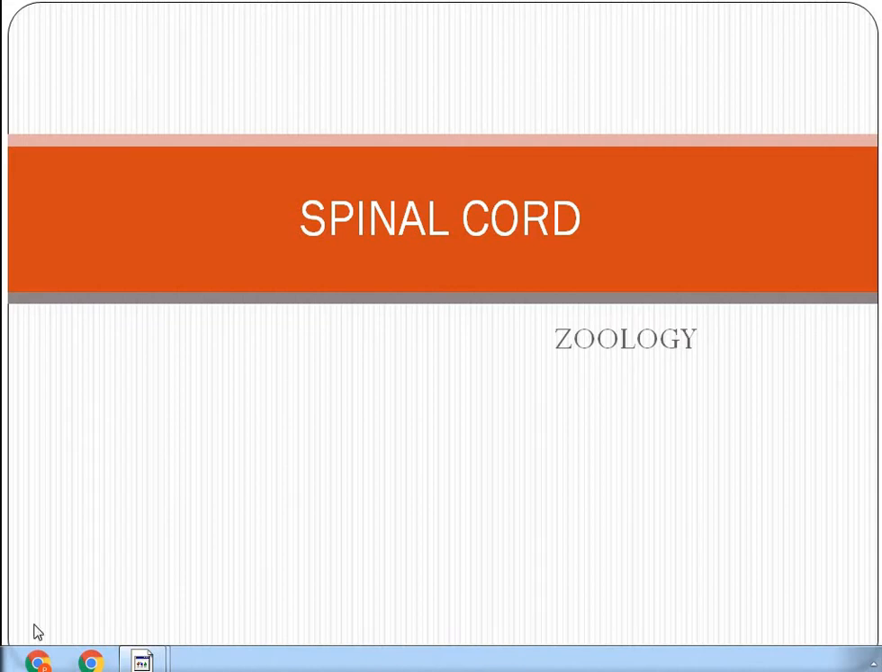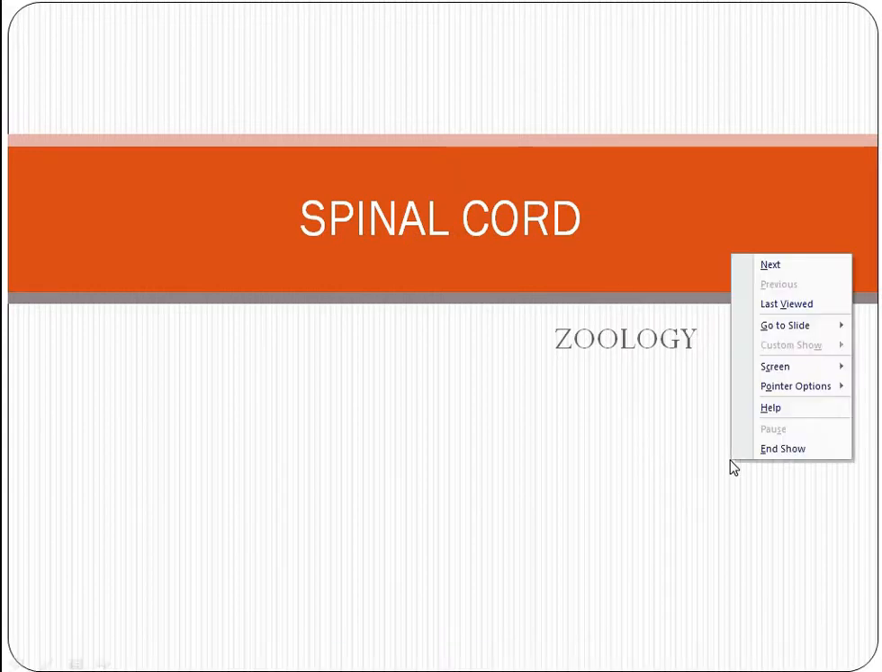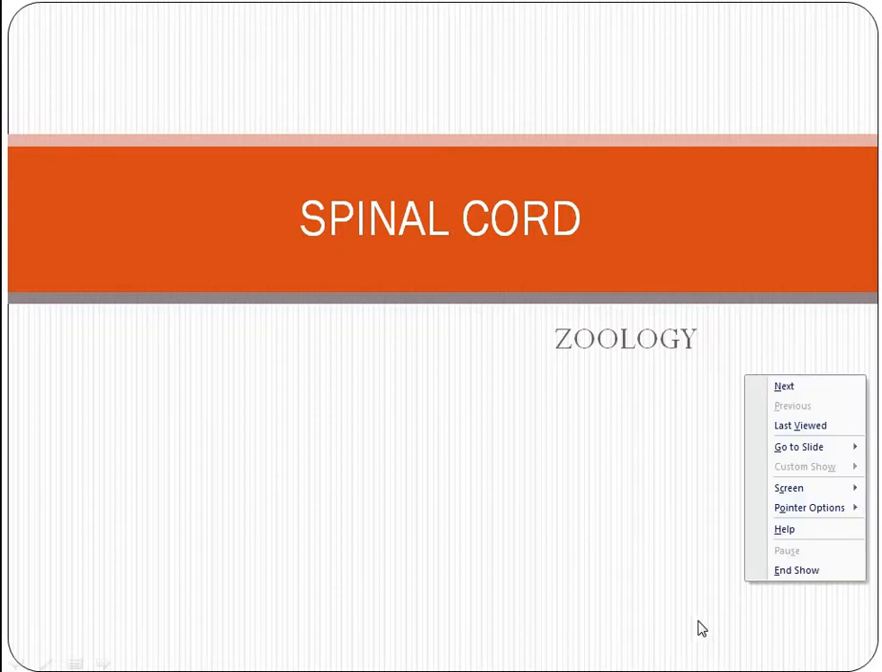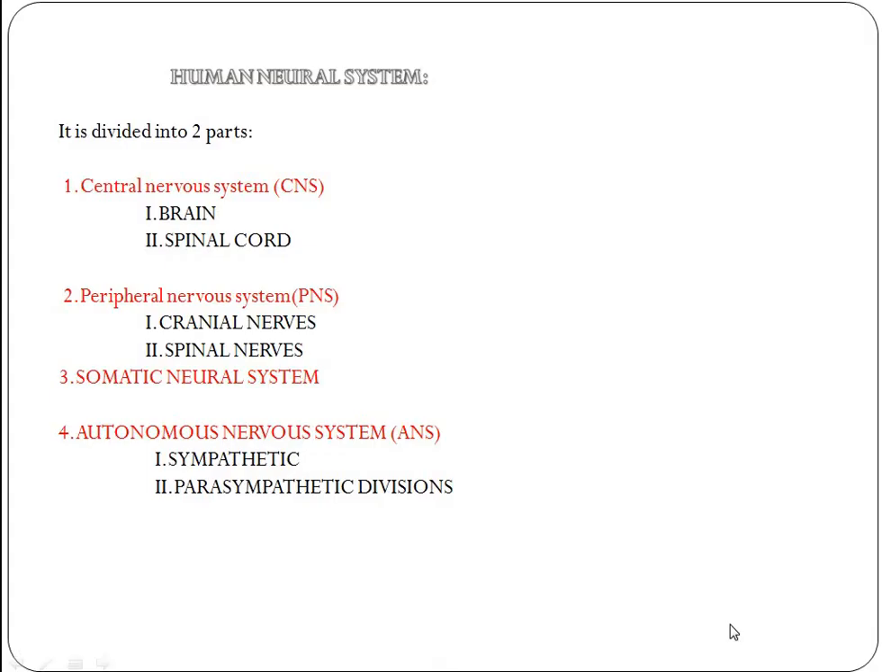So today we are going to discuss the spinal cord of the central nervous system, a subject of zoology or science for science students. So first of all, the human neural system. It is divided into two parts: the central nervous system and the peripheral nervous system.